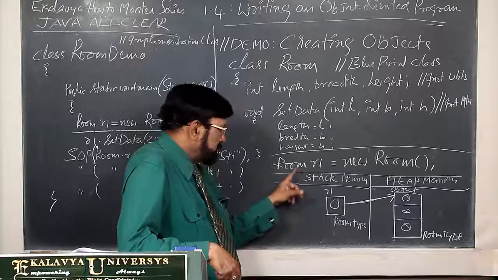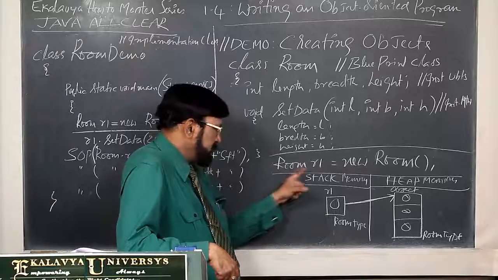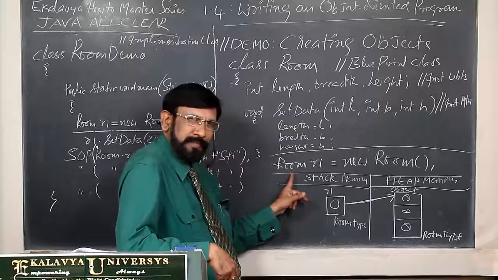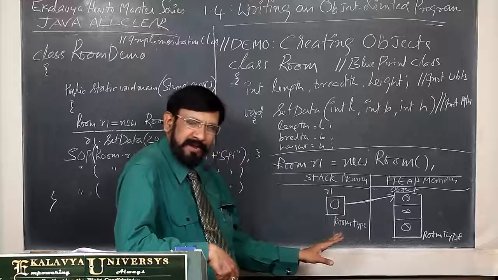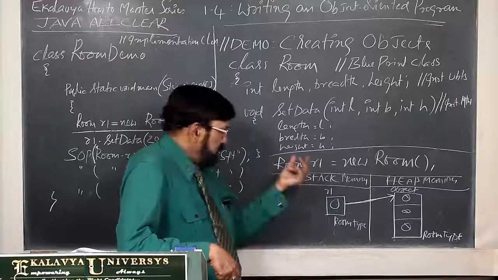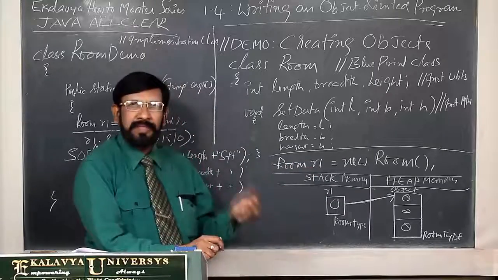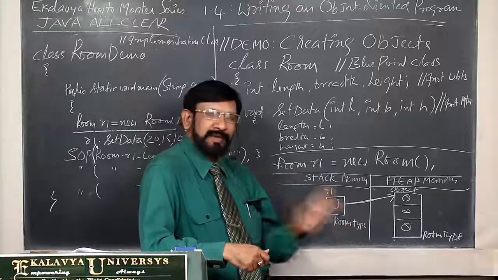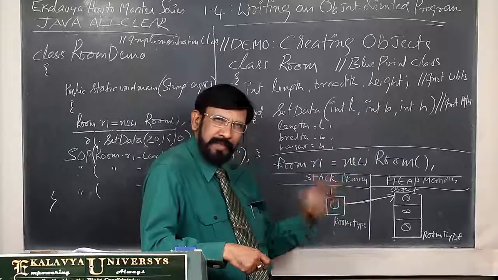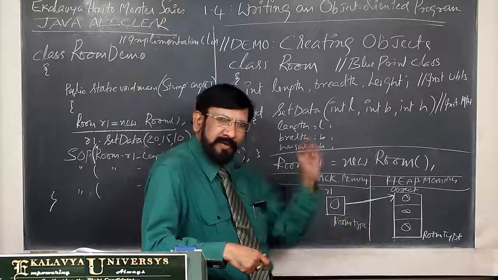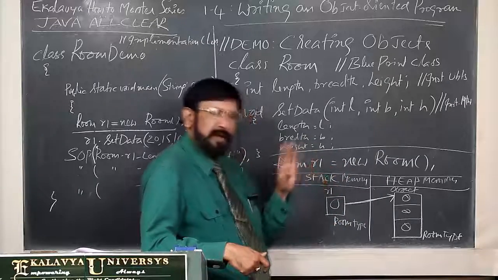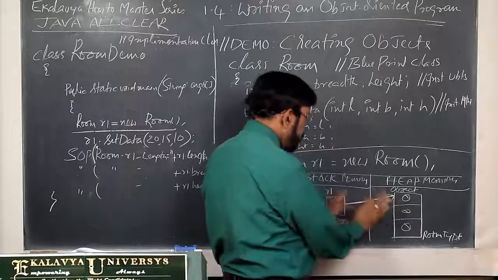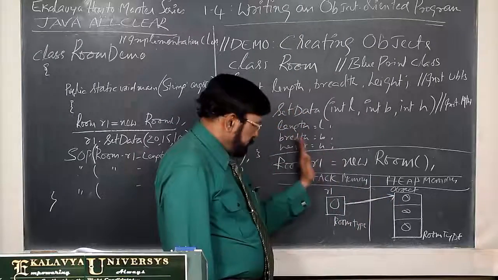So for this purpose we are creating the object reference R1, and this is room type. This is created on the stack. Here one condition is that R1 can refer only to room type objects, nothing else. A student type object it cannot refer to, an employee type object it cannot refer to. It can refer only to a room type object. So we created it, and its shape is like this. Up to this part, remember, thereafter we keep it aside.